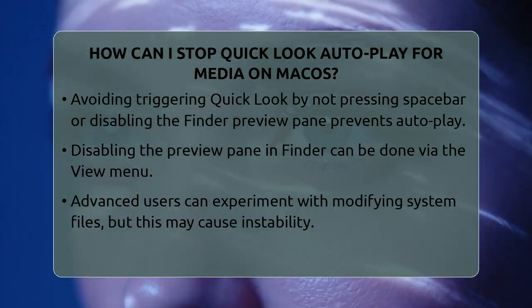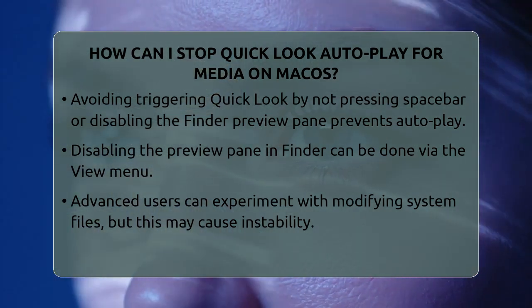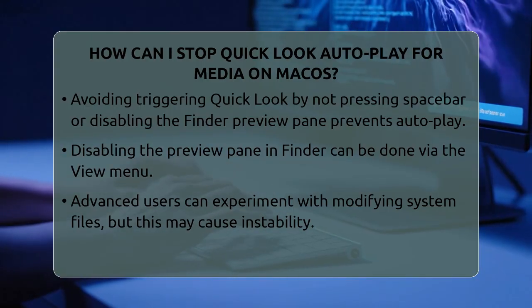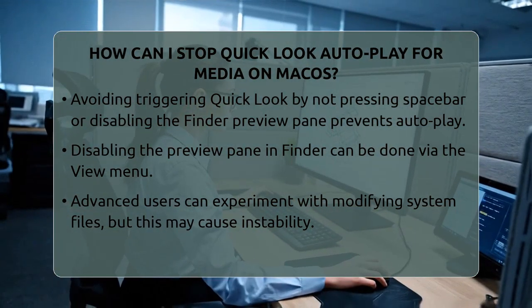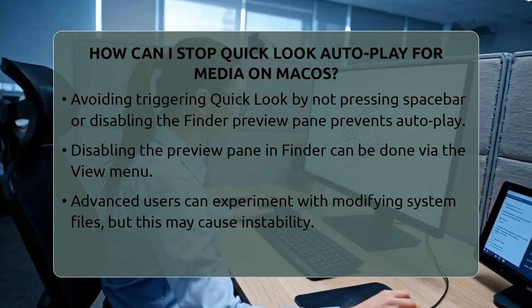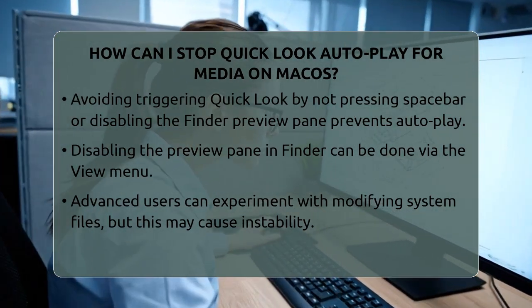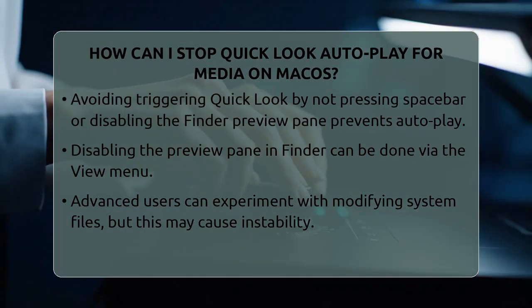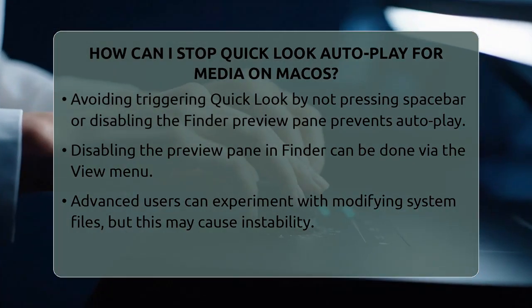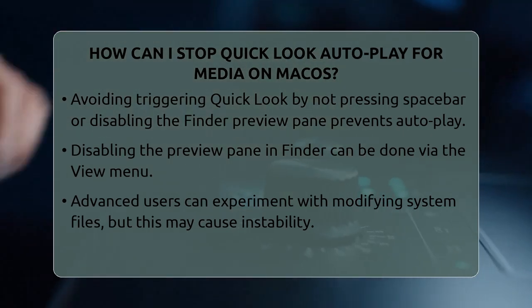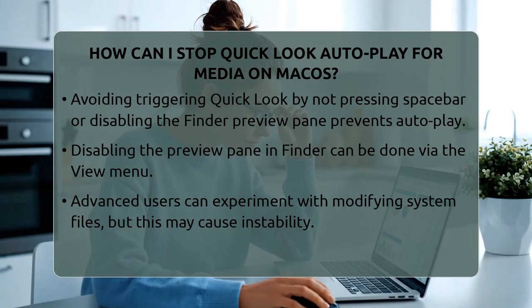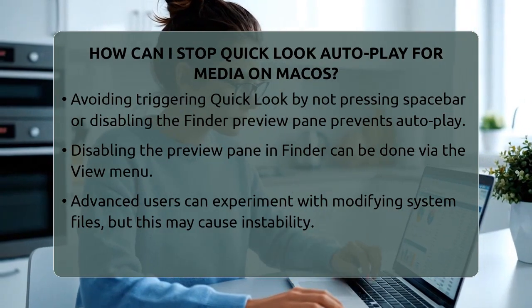It's important to note that macOS does not offer a built-in setting to turn off media autoplay in Quick Look. And unlike some browsers or media players, there's no toggle to disable autoplay directly within the system preferences. If autoplay is a big issue, your best bet is to be cautious when previewing media files or to disable the preview pane in Finder. Advanced users can experiment with disabling or modifying Quick Look generators, but always proceed with caution.